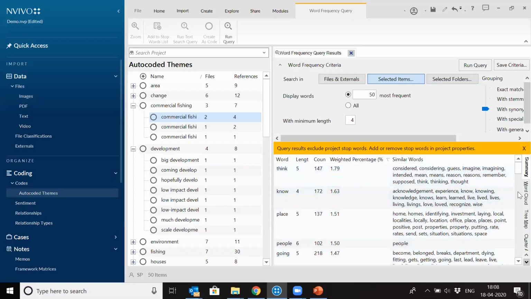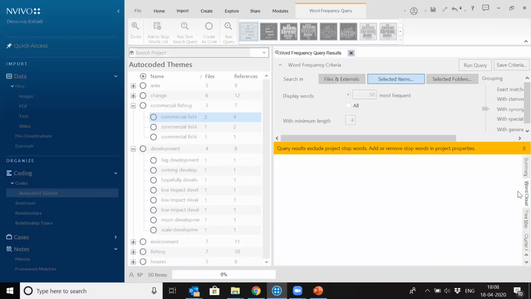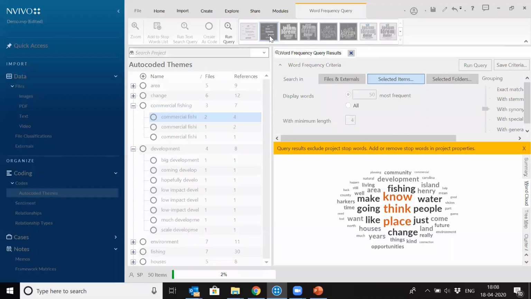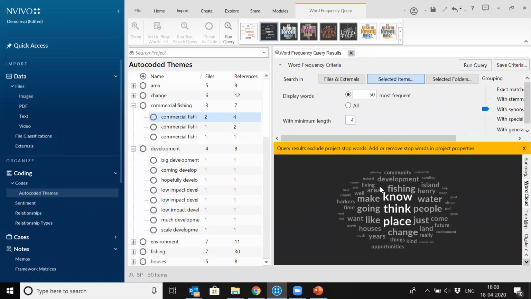Then there's the visualization, the word cloud, which is being used in publications now. Most of the time, I frequently see this kind of word cloud everywhere. So this is the word cloud, right? You can always change the design of the word cloud, there are different patterns available here. You can use whatever you find aesthetic. So in the word cloud, you can see the bigger the word, the more frequent it is, right? Think is the biggest being shown here because it was the most frequent.